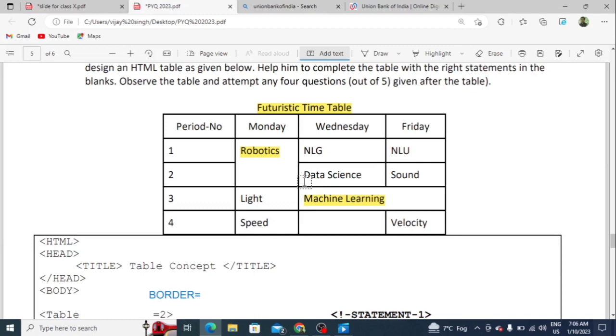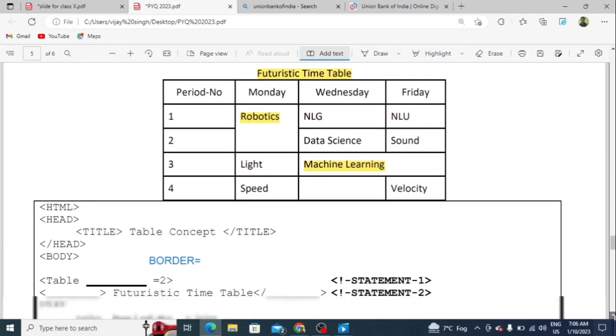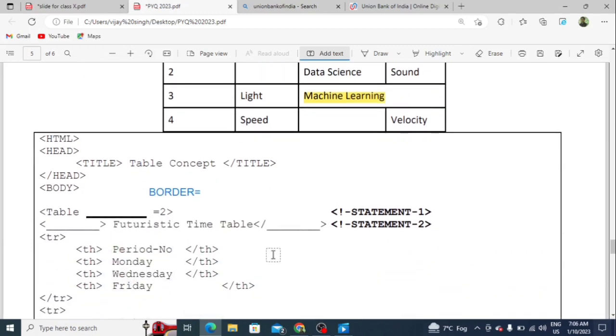Students, here you have to write the caption tag. This is clear. Here caption, and here you have to write the caption tag. So this is statement 2.